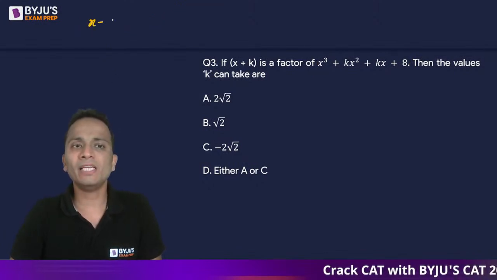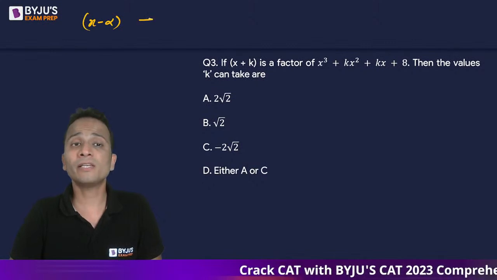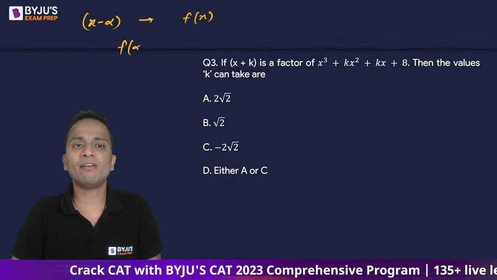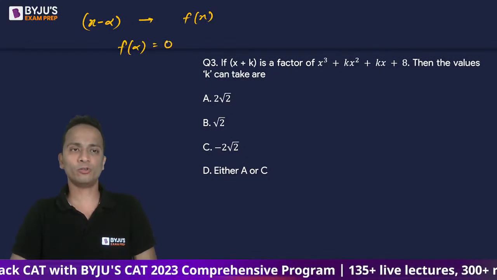If x minus alpha is a factor of f of x, then we can say that f of alpha will be equal to 0.